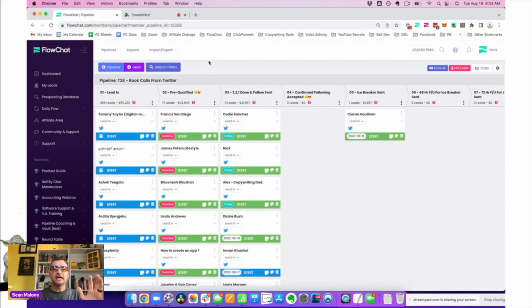I'm going to stop there for today. I'm going to be doing more of this. If this was valuable for you, please let me know. You can see how simple and easy it is to actually win with the system.